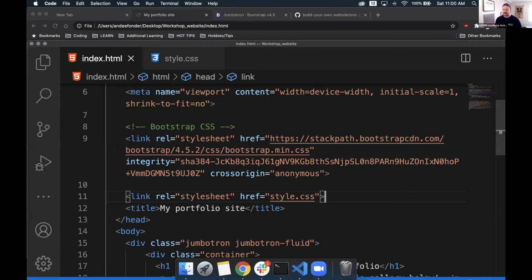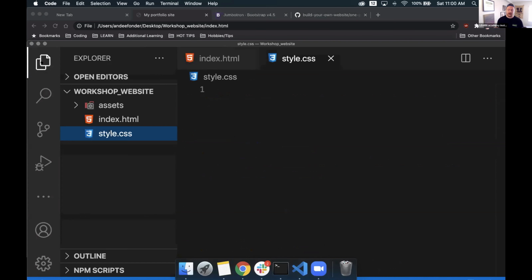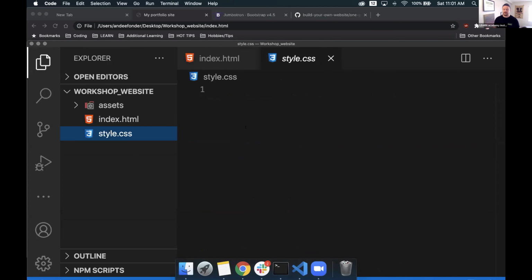So with that, what we can do is go to our style.css up here if it's open. If it's not, all you have to do is click on this Explorer icon and it will expand out this box again for us. From there, if it's not open, we just click on style.css.